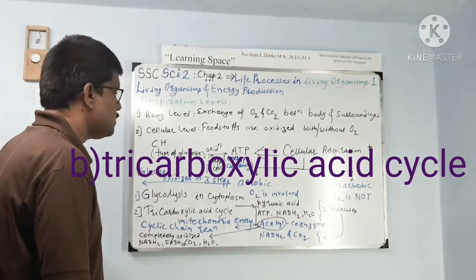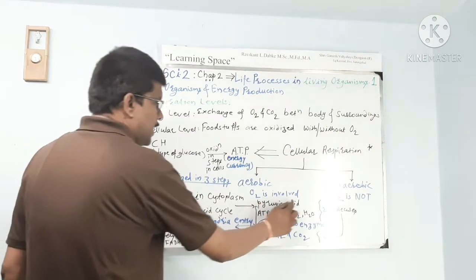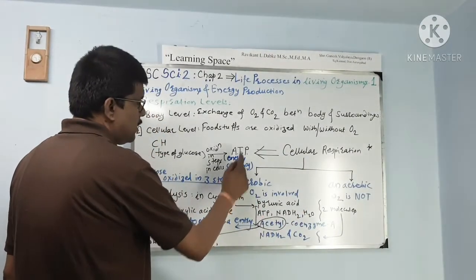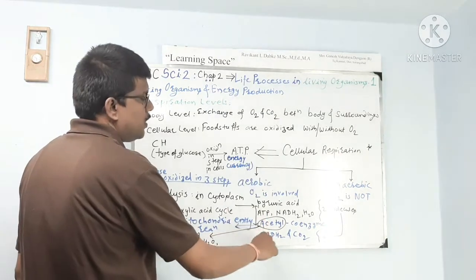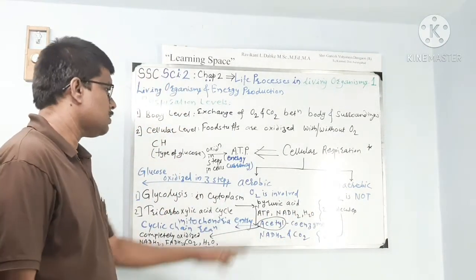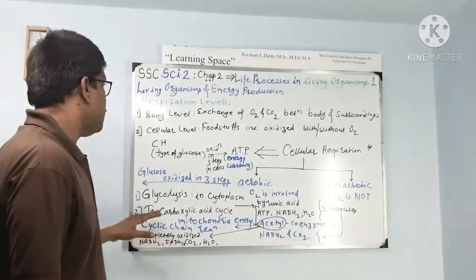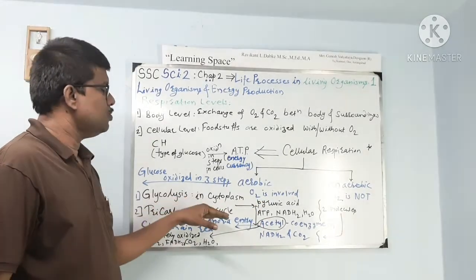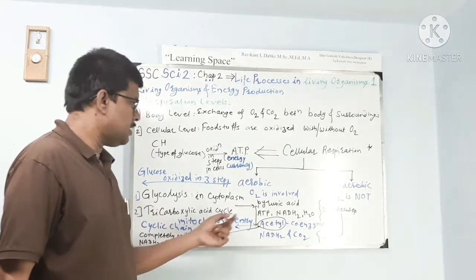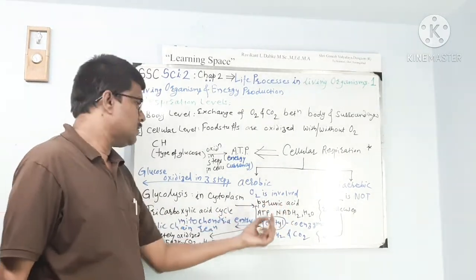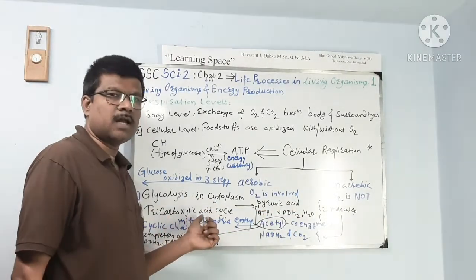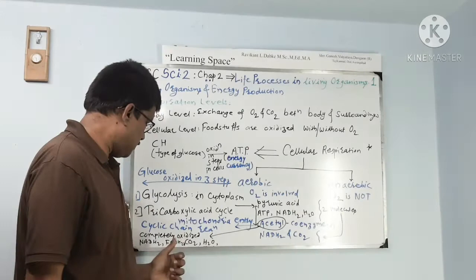What happens here? Pyruvic acid and ATP, that means energy currency, adenosine triphosphate, NADH2, H2O, two molecules of each are derived, and this cycle continues. It is a cyclic reaction chain of pyruvic acid and creating of two molecules. These are the tricarboxylic acid cycle.